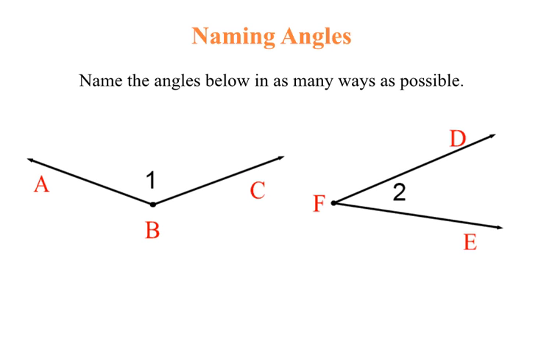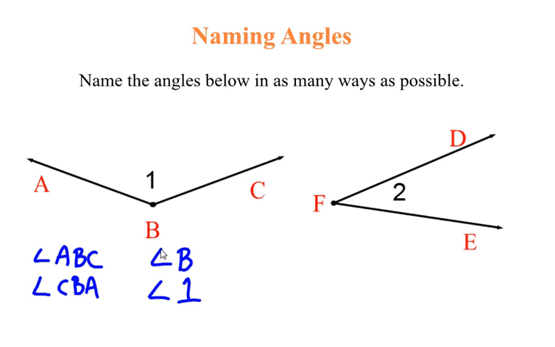Let's start with the angle on the left. If we want to name the angle using 3 letters, we can do so as long as the middle letter is the vertex. So for example, we could call this angle ABC. We could also call it angle CBA. In both cases, B, the vertex, is the middle letter. Now, since this angle is a single angle by itself, and it has one vertex, we can also name it using the vertex, angle B. Or we could name it with a number, angle 1.